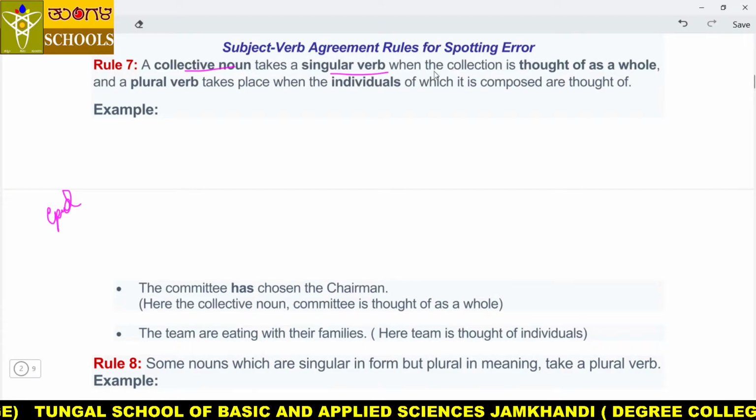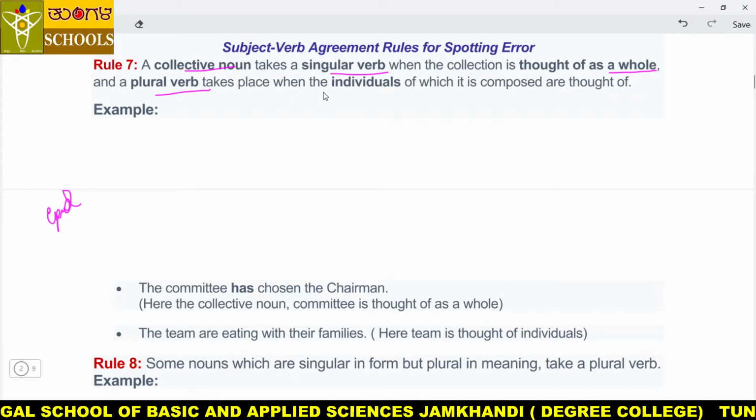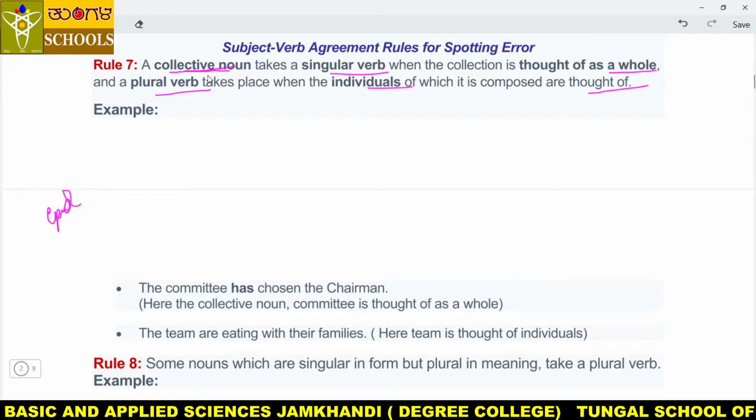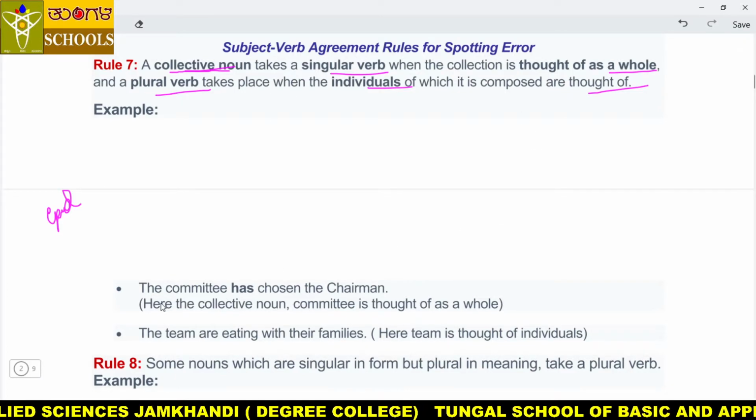Collective noun takes a singular verb when the collective is thought of as a whole, and a plural verb takes place when the individuals that compose it are thought of. When we consider a collective noun as a singular entity, then a singular verb comes. If we are thinking of it as plural, then we take a plural helping verb. For example, the committee has chosen the chairman.